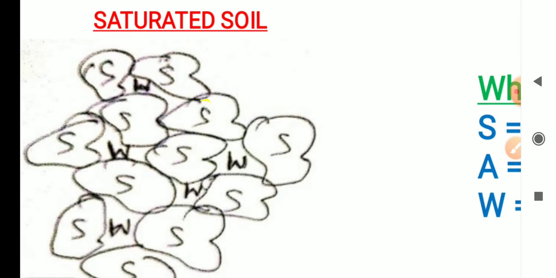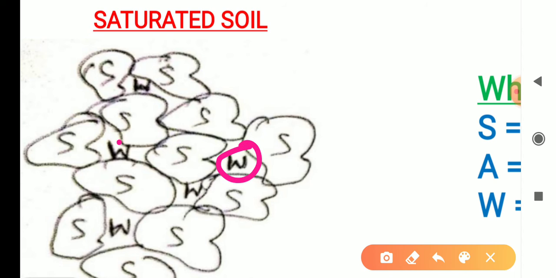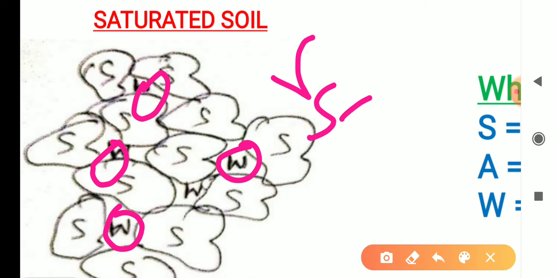Similarly, after 3 to 4 days or 5 to 6 days of continuous rainfall, all voids are completely filled by water. There are no other voids, only water voids. In that case, whatever density you get if you conduct the core cutter method is gamma sat. That is the saturated density.